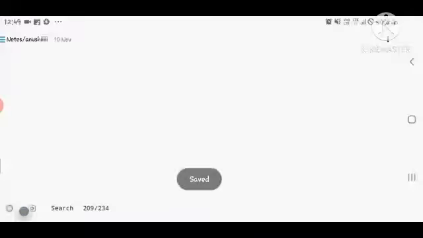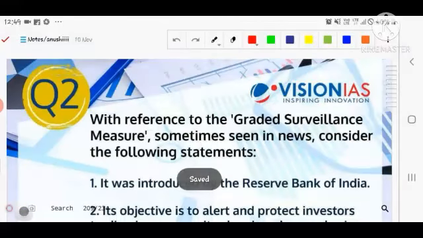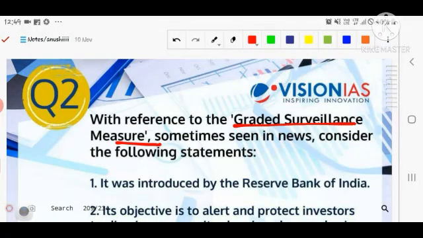First, second; first, third; second, third; first, second, third. Okay, let's discuss the next question. The next question is about the graded surveillance measure, which sometimes is in the news. Consider the following statements.